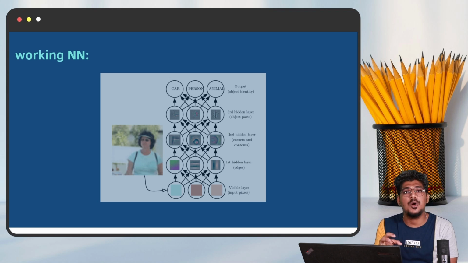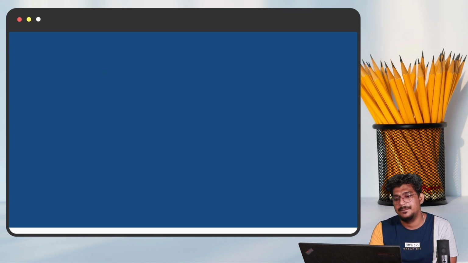Hope you guys understood the working of the neural network. Okay, this is the way: extracting the features, and based on the features, the output will be returned. Okay, right. So this is the way.